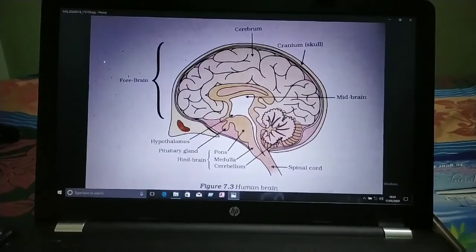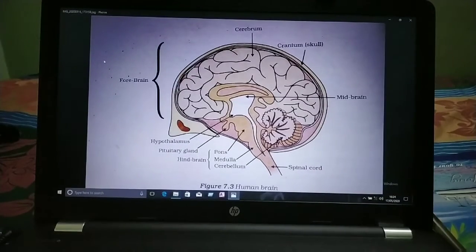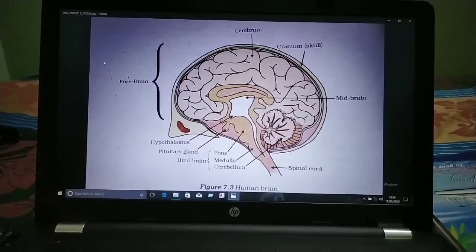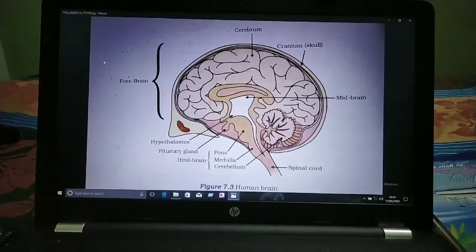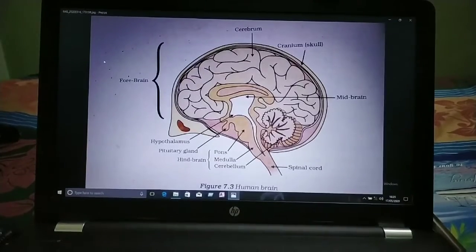So cerebrum, this one is the main thinking part. If you see here, this one is the main thinking part of the brain. It is the site of our faculties such as learning, whatever you are learning now, that all are these faculties of reasoning, also intelligence, personality development, memory. This all is controlled by our cerebrum. All our thoughts, sensations, actions and movement are controlled by the cerebrum.